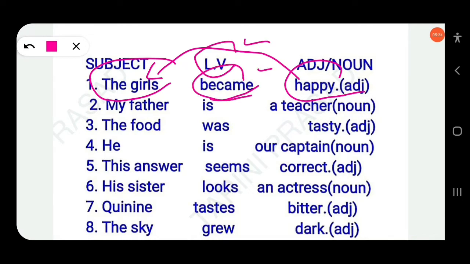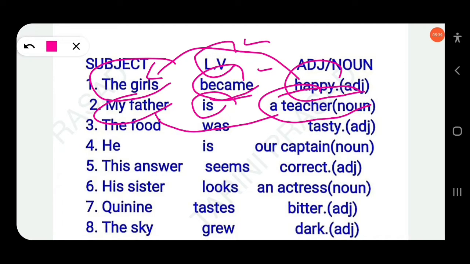Similarly, my father is a teacher. A teacher and my father are the same person. They are not different persons. So a teacher is a noun, and here "is" links my father with a teacher. That means here "is" will be the linking verb.